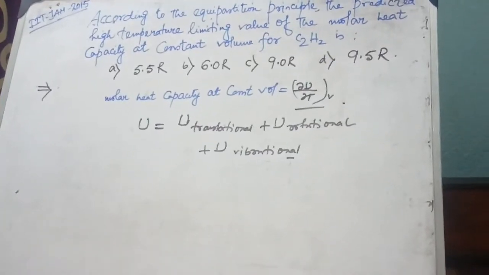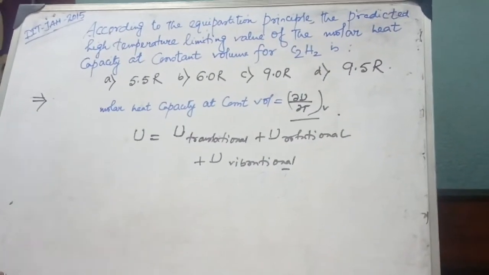And what will be the value? The value will be half kT. So that will be the equipartition principle.